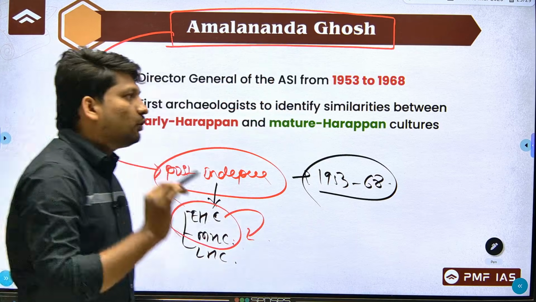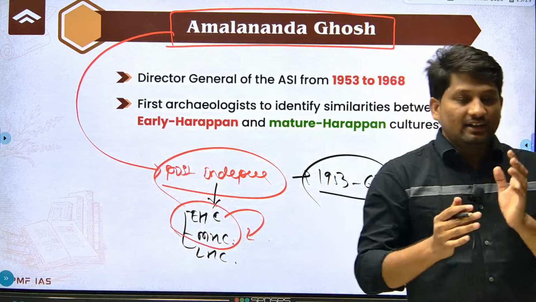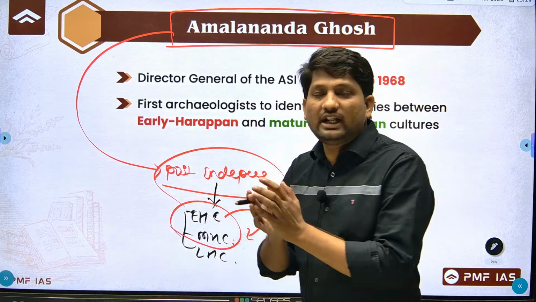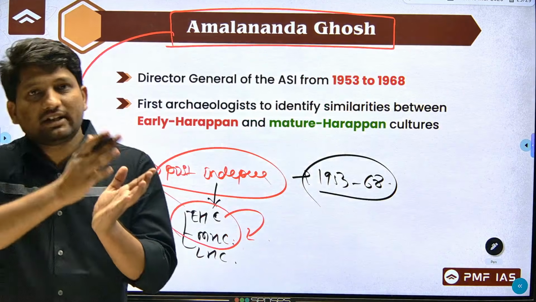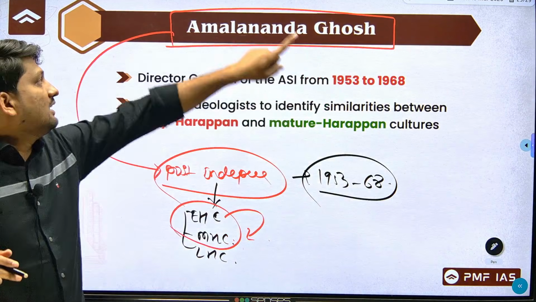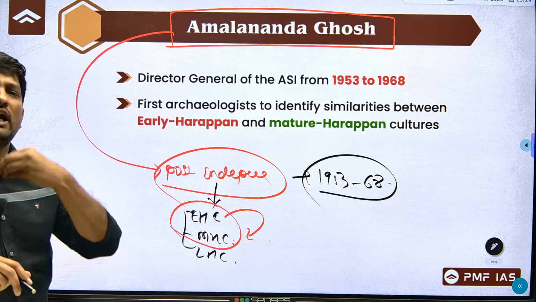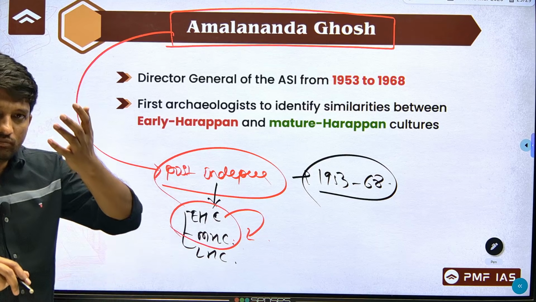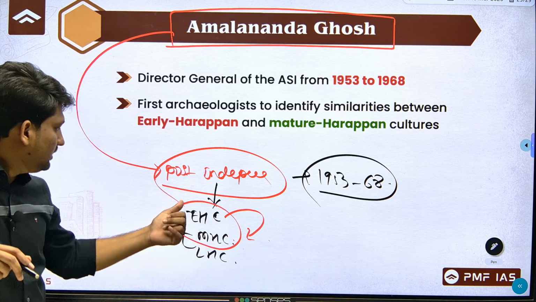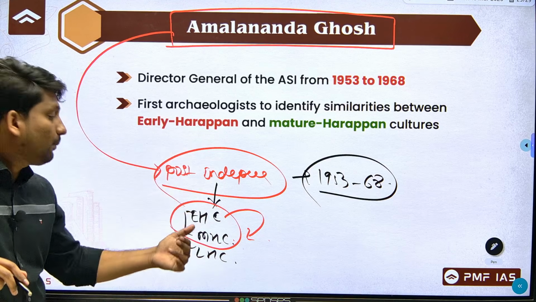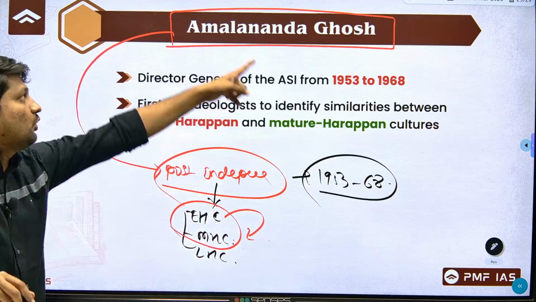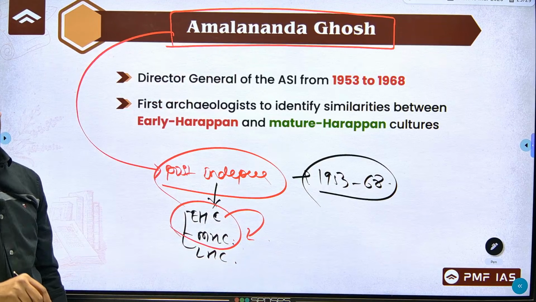So remember, if you get this question, who found the similarity between early Harappan culture and mature Harappan culture, your answer should be Amalananda Ghosh. If they ask, according to whom mature Harappan culture developed from early Harappan culture, your answer should be Amalananda Ghosh.